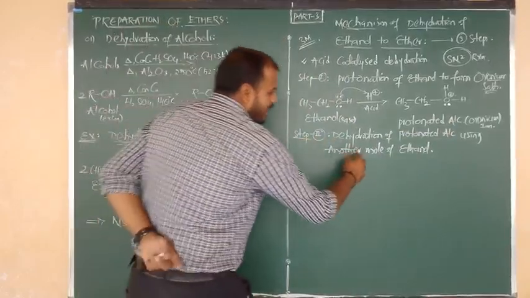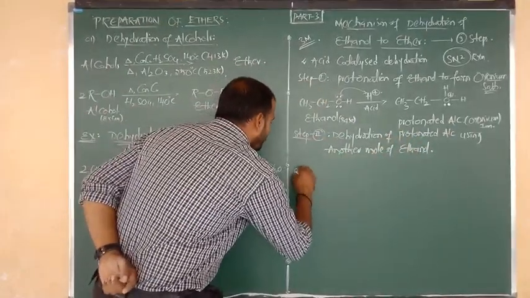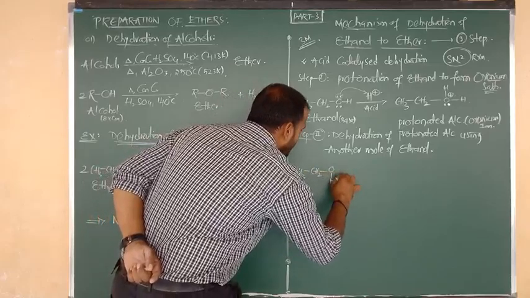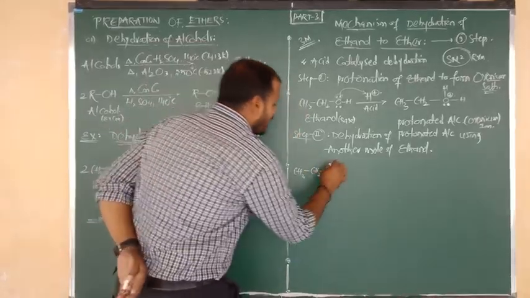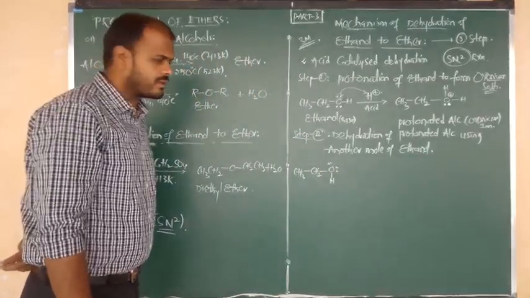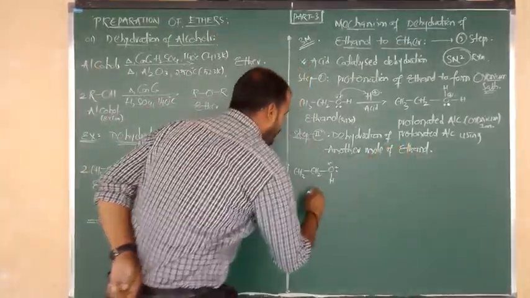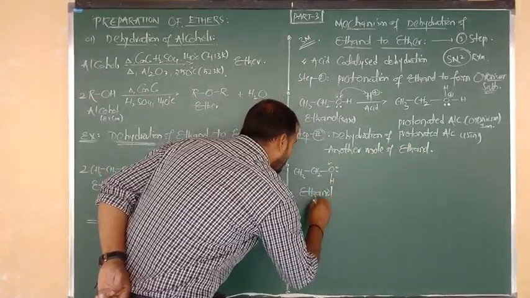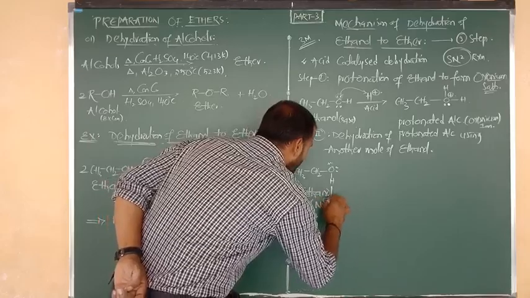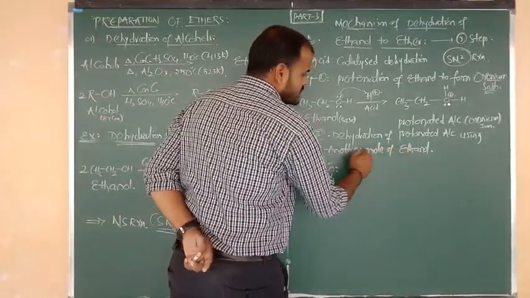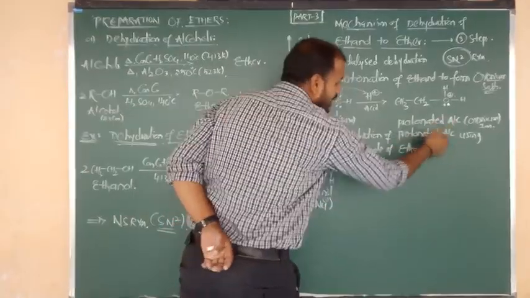Once again, another mole of ethanol, formula: CH3 bonded to CH2, CH2 bonded to OH. Again here oxygen contains 2 lone pairs. I have written it as it is. This is another mole of ethanol, or we can say the second mole of ethanol. It is going to act as a nucleophile. Yes, using another mole of ethanol with the protonated alcohol.